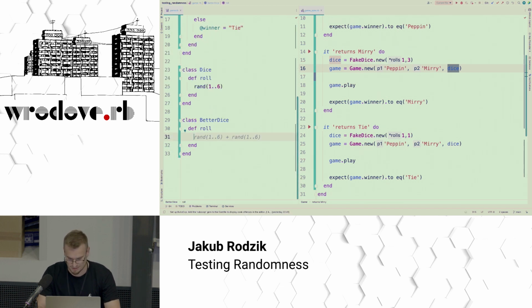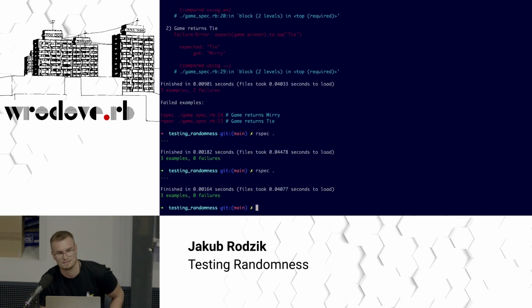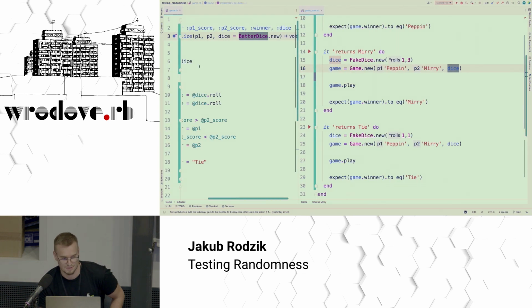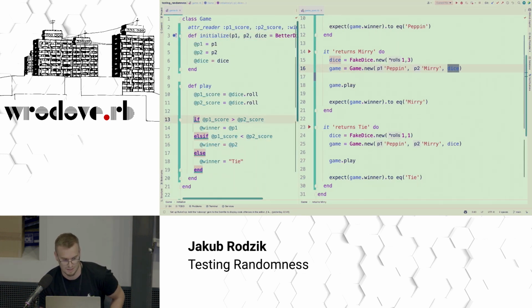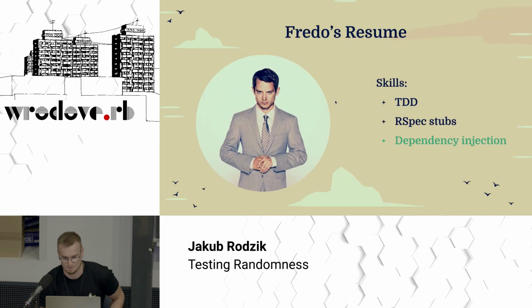And here we implement sample. All right, now we replace this old boring dice with better dice, and we run tests. Tests are still green because we don't really care about the dice anymore. We only care that it rolls, and we test this, what we have here. Perfect. So you probably know what this is called, and if you don't, you can follow Fredo on LinkedIn. It's called dependency injection.